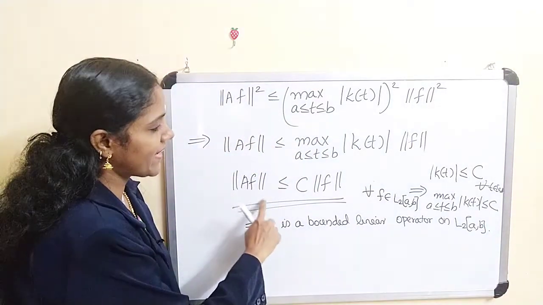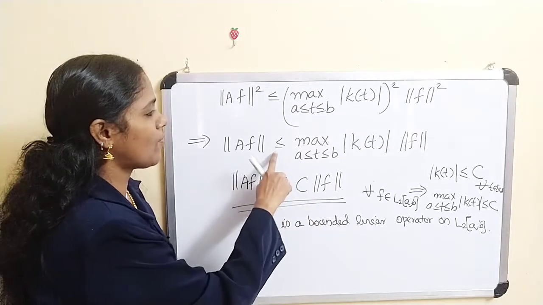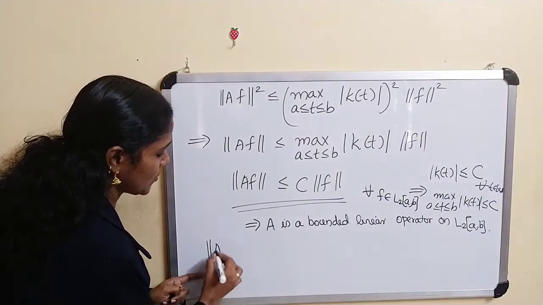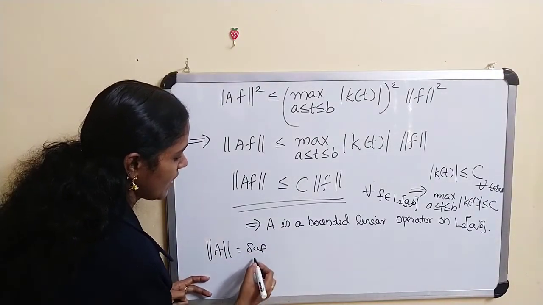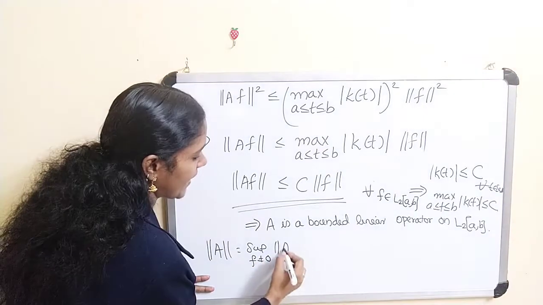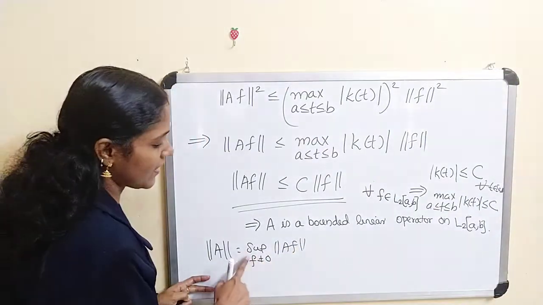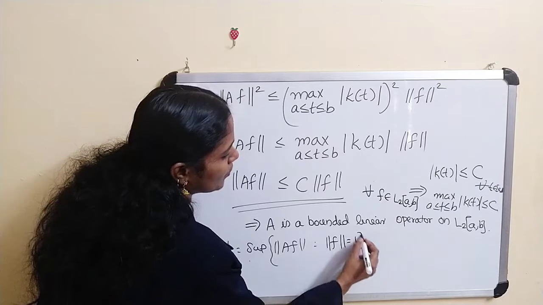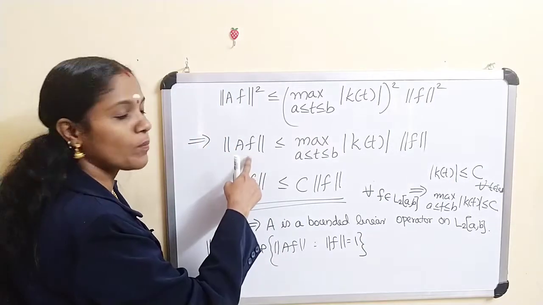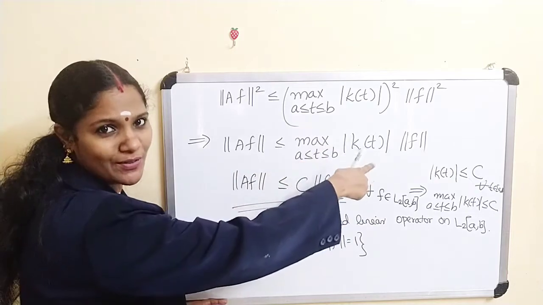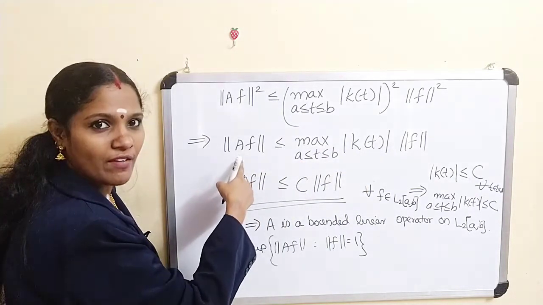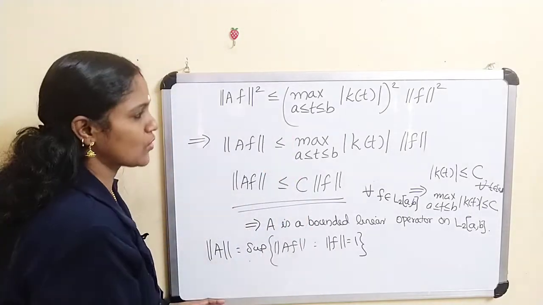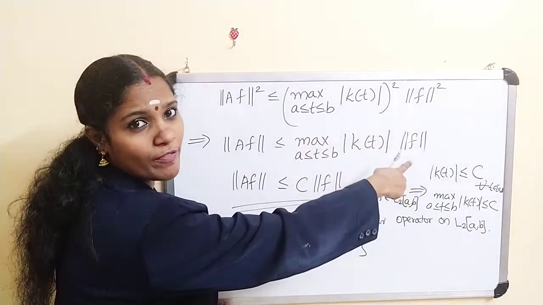From this, norm of AF is less than or equal to this value. What about norm of A? Norm of A is actually the supremum of norm of AF by norm of f, for f not equal to 0, or you can write the supremum of norm of AF such that norm of f equal to 1, or less than or equal to 1, whatever. If you take the supremum, each norm of AF is less than or equal to this one, and the supremum of norm of AF such that norm of f equal to 1 is clearly less than or equal to this value. And here norm of f is also 1.